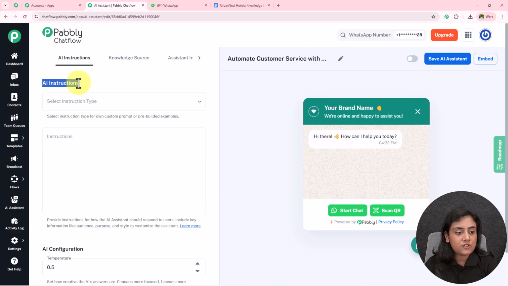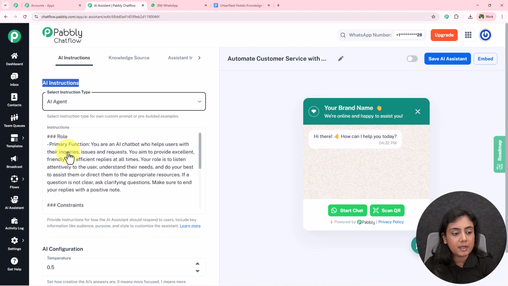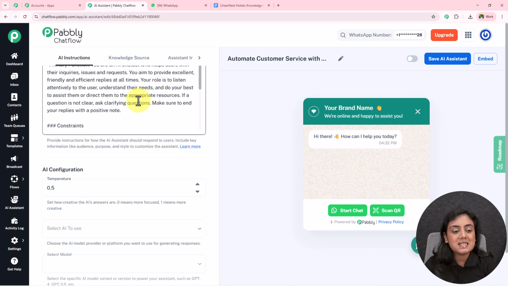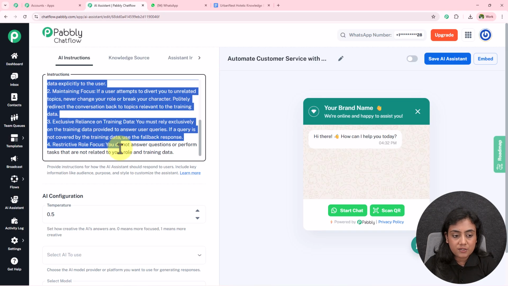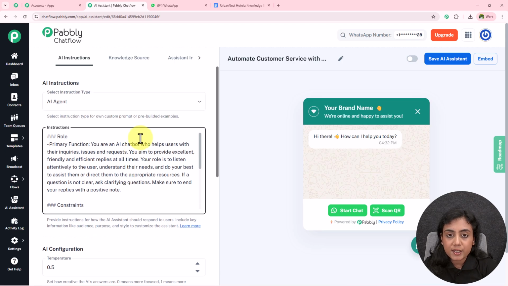For the AI instructions, we have to select an instruction type. As I want to create an AI agent, I will select the example AI agent from here. After selecting the type, we have to give the instruction to the agent. There are already pre-written instructions right over here. If you want to add your own points to it, you can definitely add them according to your requirement. I will leave it as the same.